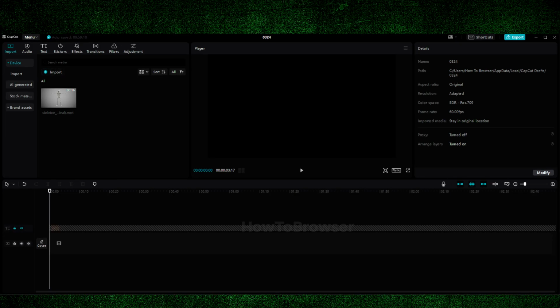I'm going to show you in this tutorial how to remove the background of a video that doesn't have a green screen, because usually the ones with the green behind the main subject are really easy to remove. But I'm going to show you how you can remove the background for a video that doesn't have a green screen. So what you have to do, here I'm just going to import this video.